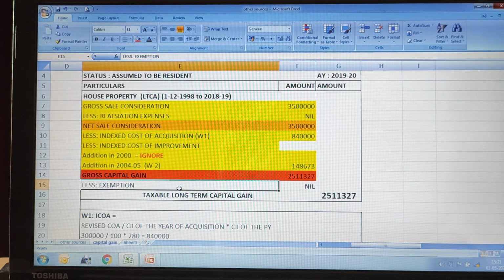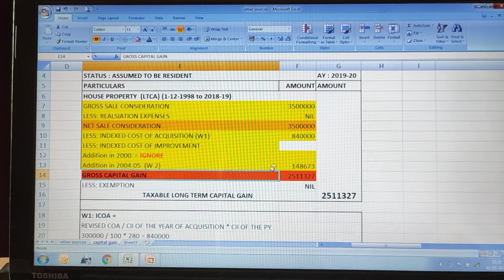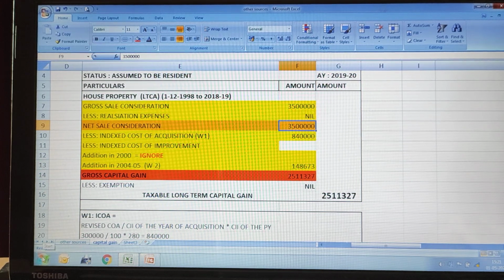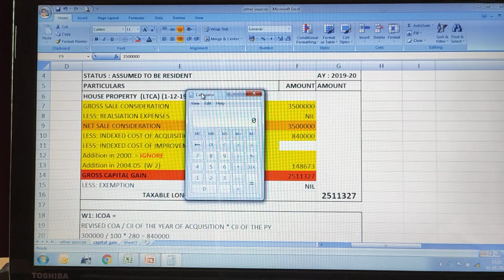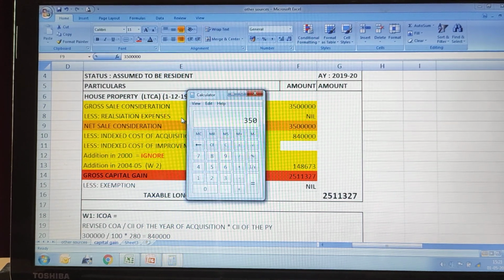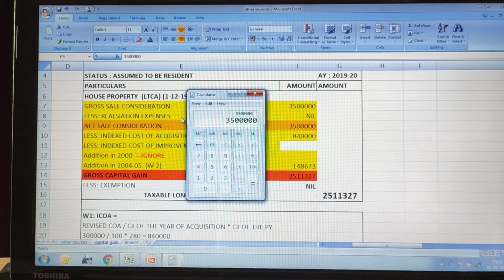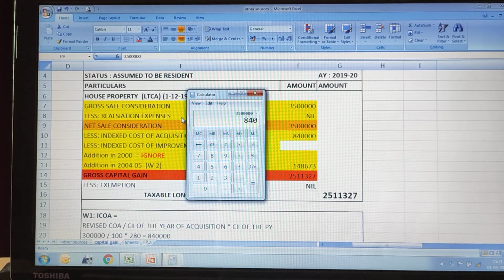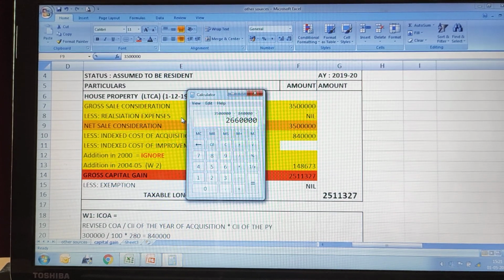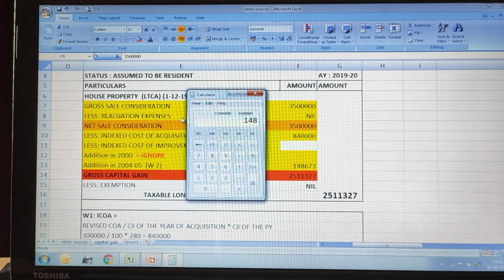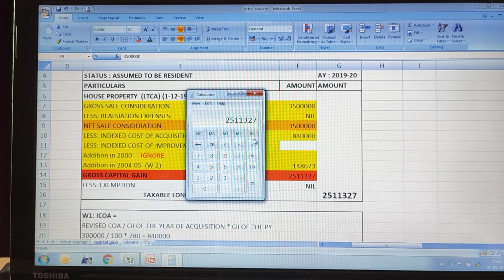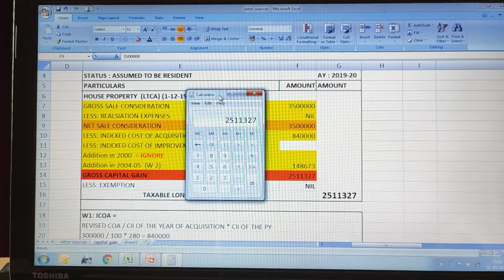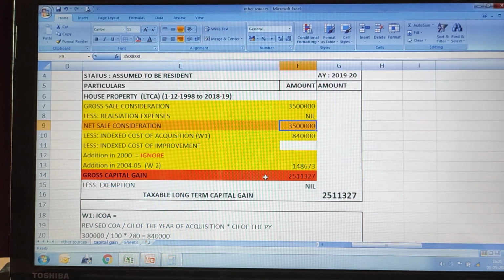You are going to get gross capital gain. So 35 lakhs minus 8,40,000 minus 1,48,673. Let me calculate and show you. If you minus all this, you will get 25,11,327. So this is your gross capital gain.